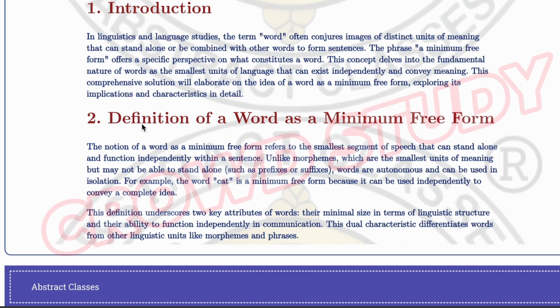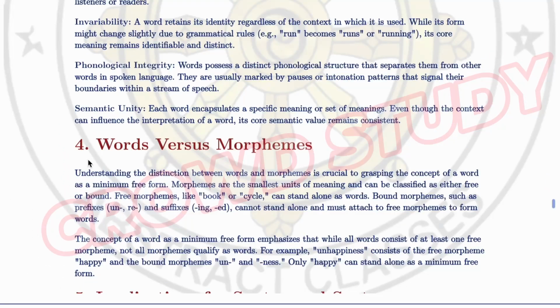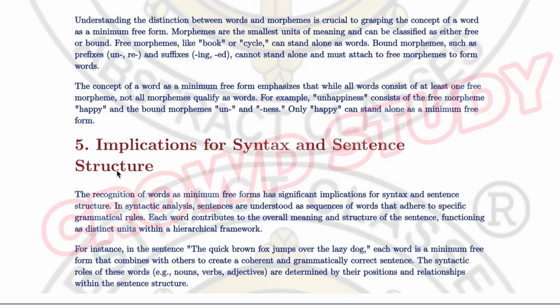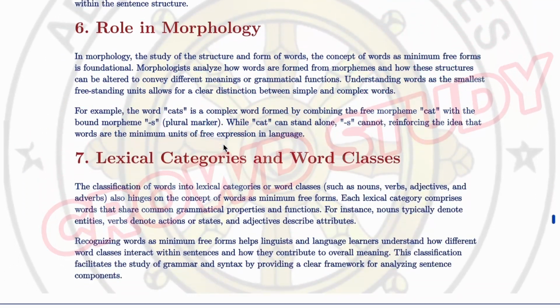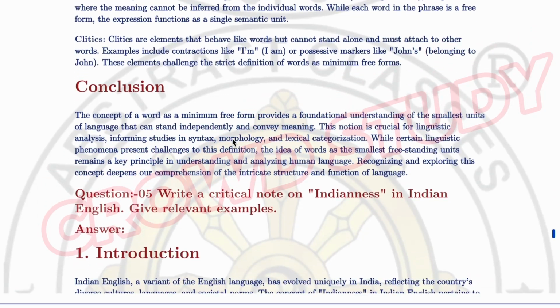Answer: introduction is here. Definition of a word as a minimum free form. Characteristics of words as minimum free forms. Number 4, words versus morpheme. Number 5, implications for syntax and sentence structure. Role in morphology. Lexical categories and word class. Challenges and exceptions. In the last, conclusion.